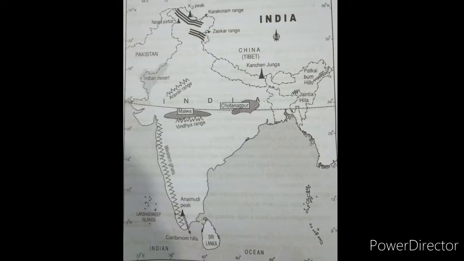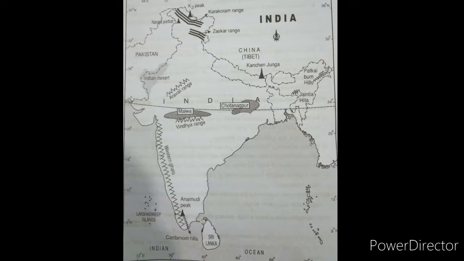Kanchenjunga is the third highest mountain peak in the world. The elevation of Kanchenjunga is 8,586 meters, and it is mostly located between Sikkim and Nepal.